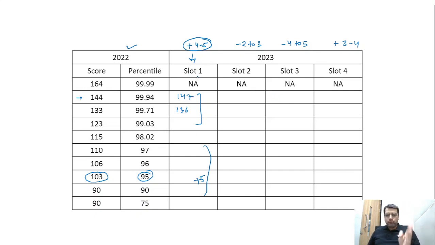If you are from slot 1, you add 4 to 5 marks to these scores to get these percentiles. If you are from slot 2, you subtract 2 to 3 from these marks to get the corresponding percentile, and the same for other slots also. The gist is that if they follow the same approach which is given in this document, which is of CET only, they will give the percentile according to this, and you will get your percentile according to the slots.